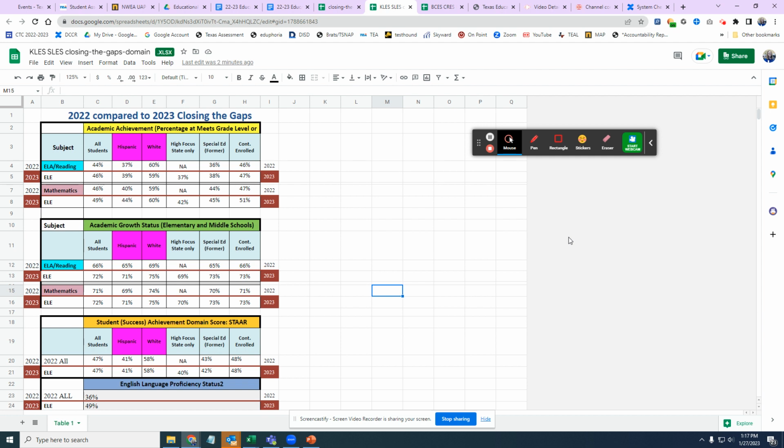So when we look at this, remember this is only for state accountability. Federal accountability goes back to all of the student groups, and that federal accountability, all the student groups, is what we look at for our targeted and our additional targeted support. But for our campus rating, we look at this chart.